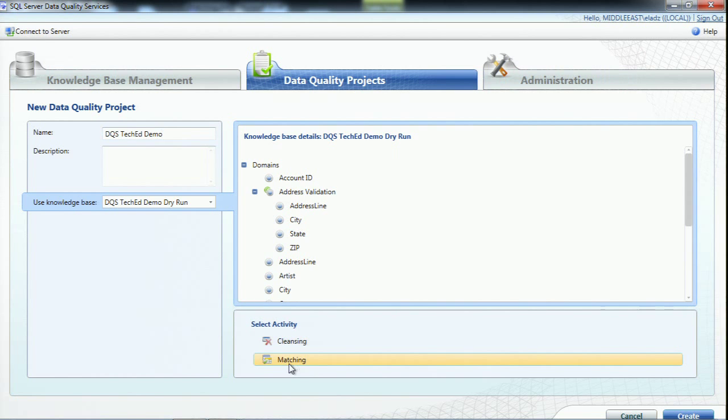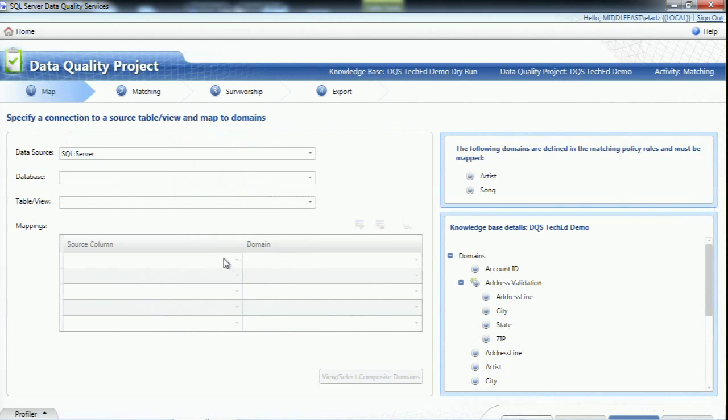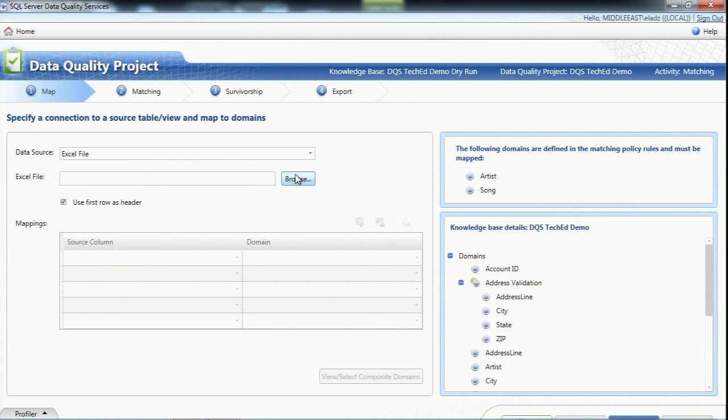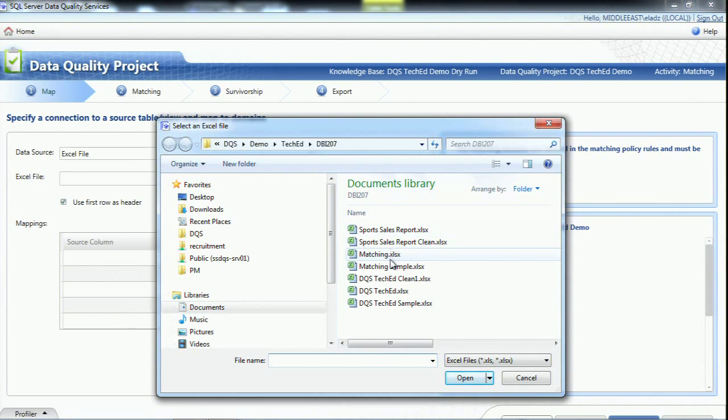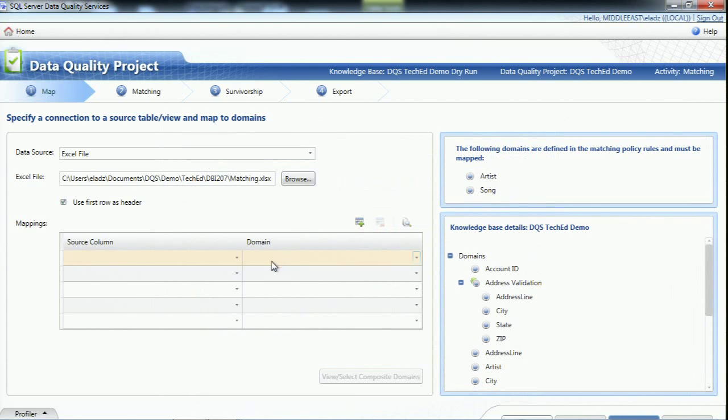So now I'm using a knowledge base that has matching policy already in it, so I can use this for matching. Now I'm going to run, hopefully without any errors, an actual matching project.